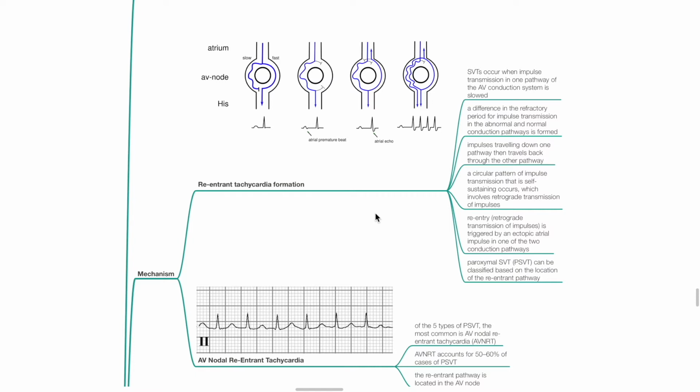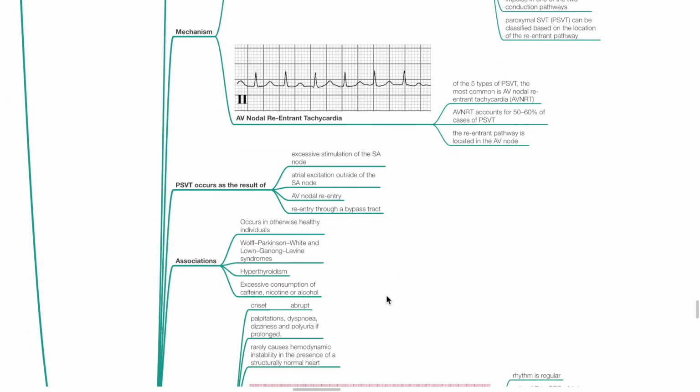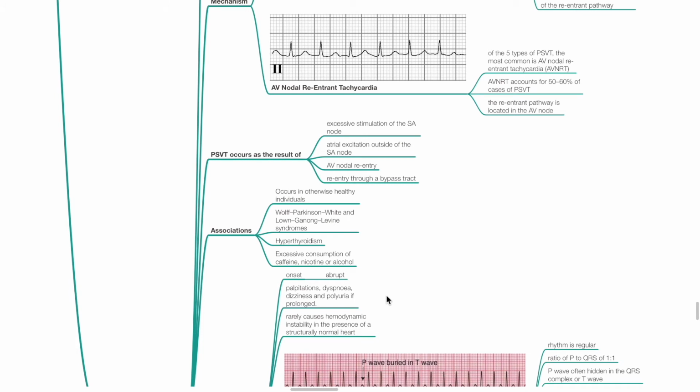Paroxysmal SVT can be classified based on the location of the reentrant pathway. There are 5 types of paroxysmal SVT, and the most common type is AV nodal reentrant tachycardia, which accounts for 50 to 60% of cases of paroxysmal SVT. The reentrant pathway is located in the AV node. Paroxysmal SVT occurs as a result of excessive stimulation of the SA node, atrial excitation outside of the SA node, AV nodal reentry, and reentry through a bypass tract.